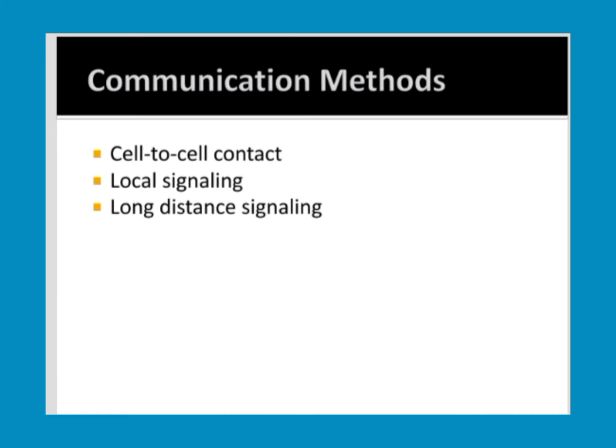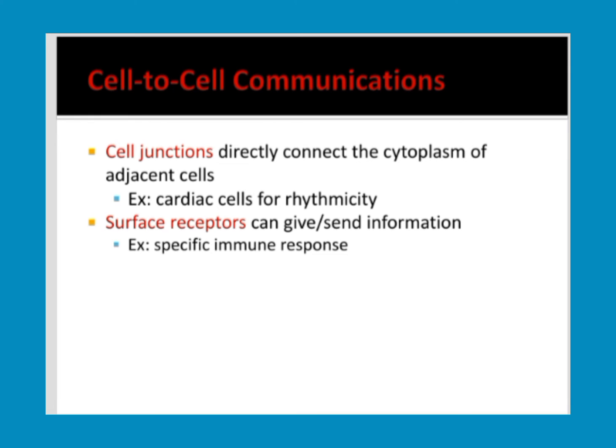Communication methods are of three types: cell to cell contact, local signaling, and long distance signaling. Let us discuss one by one. Cell to cell contact: how will one cell connect to the other cell, how will they make contact? Cell to cell contact is by cell junctions that directly connect the cytoplasm of adjacent cells. For example, cardiac cells for the rhythmicity, and surface receptors can give or send information.